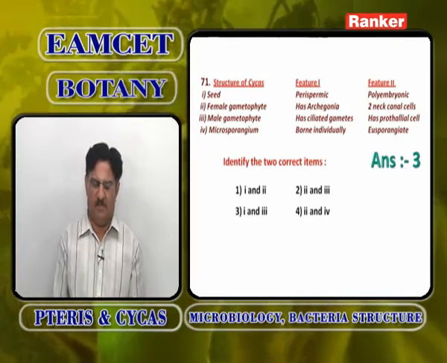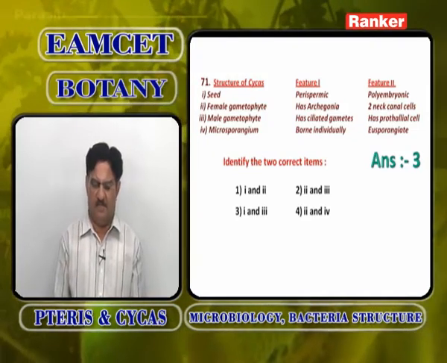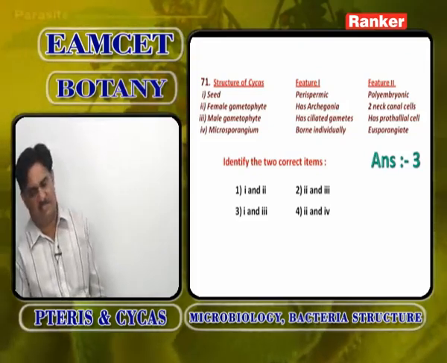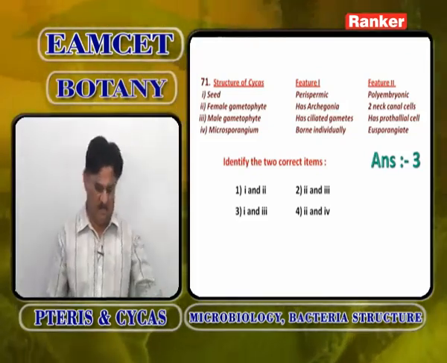Seed is perispermic and polyembryonic, correct. Male gametophyte has ciliated gametes and a prothallial cell, correct. So 1 and 3 are correct.